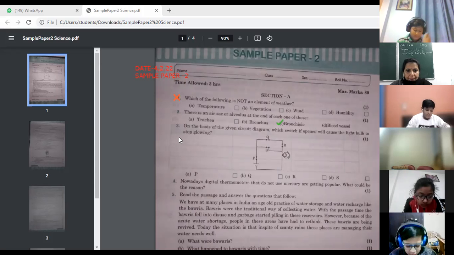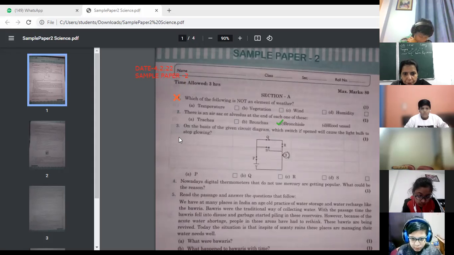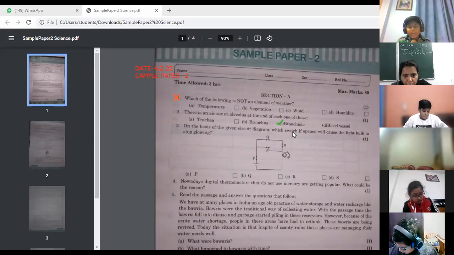Okay. Next, question number 3. On the basis of the given circuit diagram, which switch, if opened, will cause the light bulb to stop glowing? So children, you have to see this circuit carefully and read the question again.